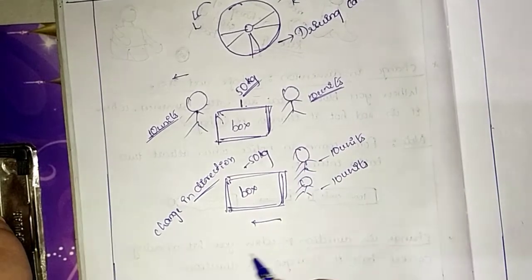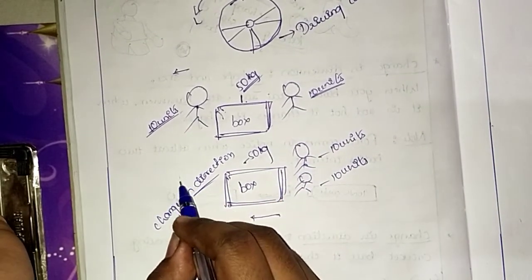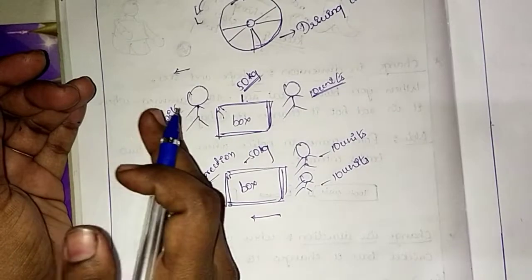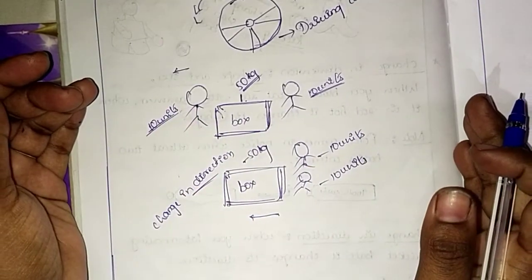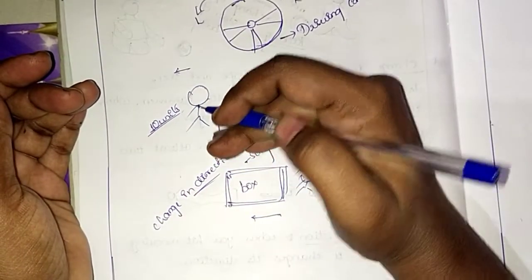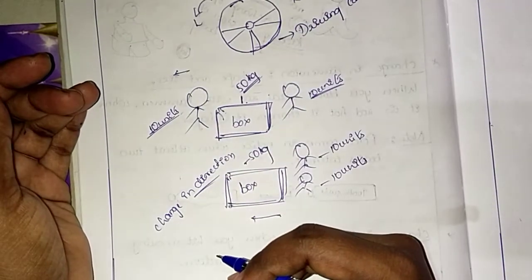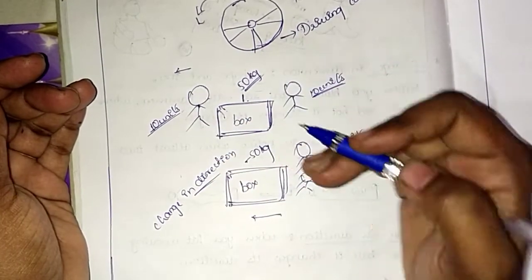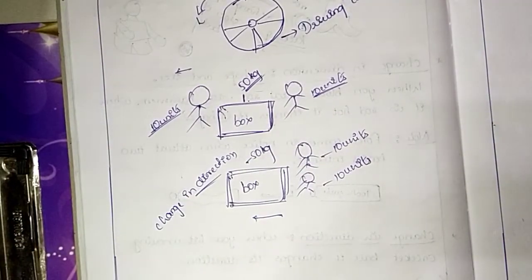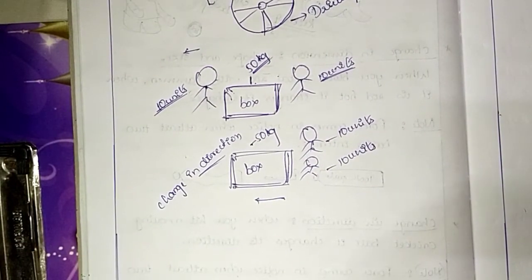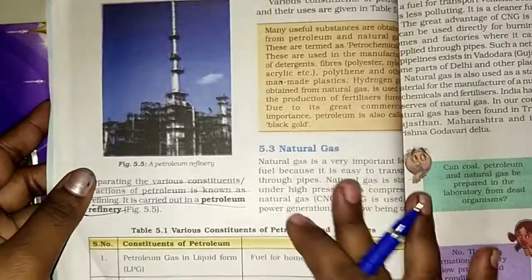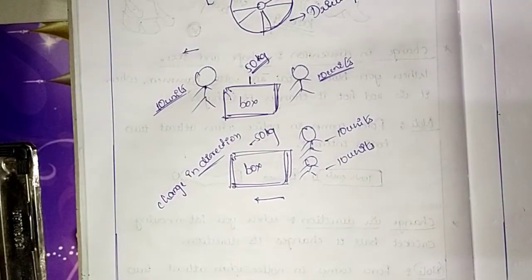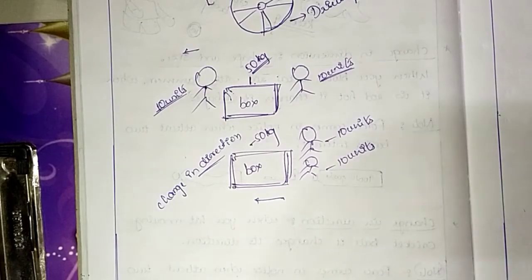Or else you can come to this place, and here also you can push. What happens, obviously the box moves towards this side. You can stand here and you can push, it comes to the downside. When you stand here and push, it moves towards the upside. Okay, this is the change in direction. So these are the exploring of forces. Okay, so these are some of the exploring of forces.